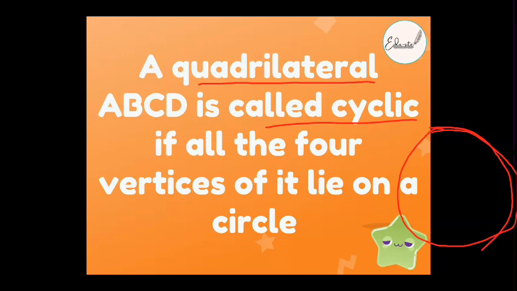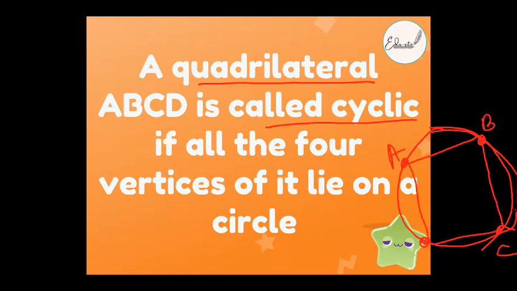A cyclic quadrilateral is a quadrilateral in which all the 4 vertices lie on the surface of the circle. For example, if you join A, B, C, D, then this quadrilateral is called a cyclic quadrilateral.